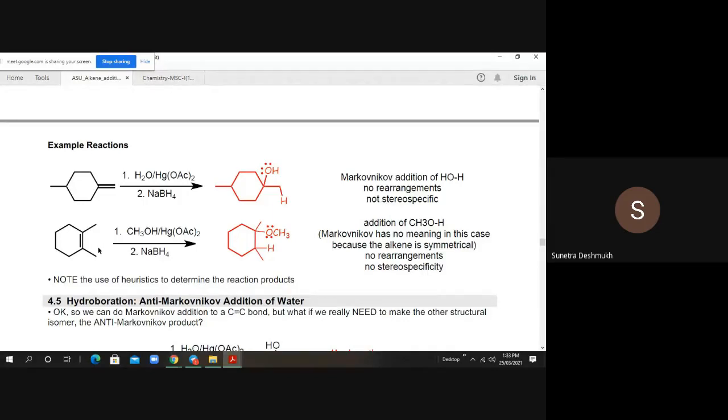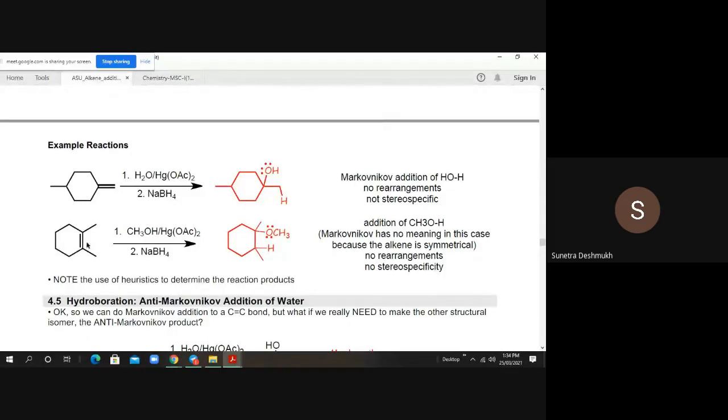Okay, so next one, 1,2-dimethylcyclohexene. We have to add methanol in the presence of mercury acetate. Here we cannot say this is Markovnikov addition because this is a symmetrical molecule. The Markovnikov addition rule can be implemented only in the case of an unsymmetrical alkene. Unsymmetrical means one end of the carbon-carbon double bond should be more substituted compared to the other end of the carbon-carbon double bond.